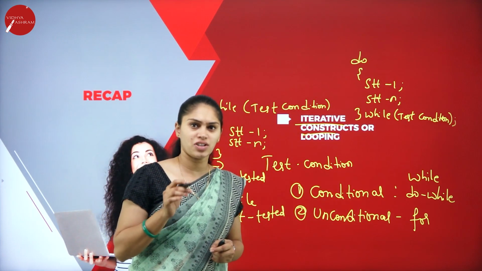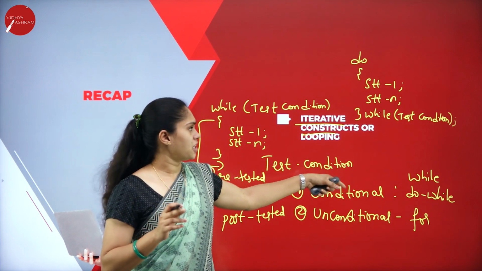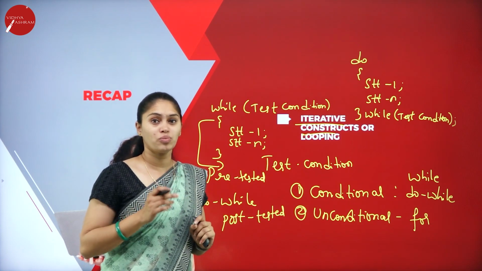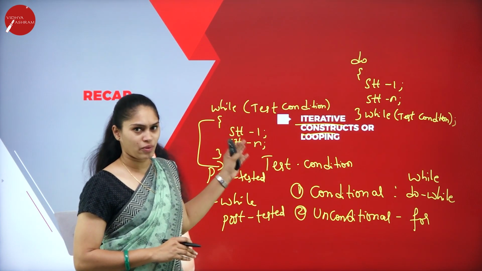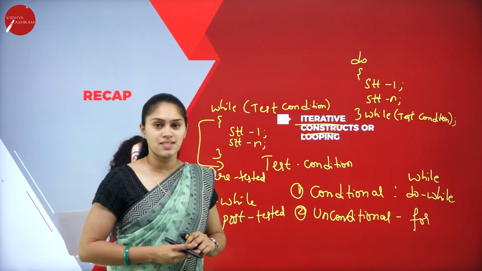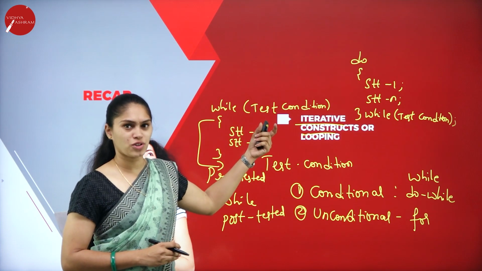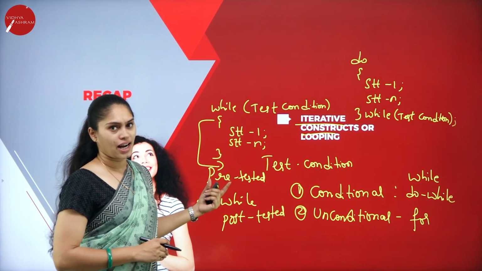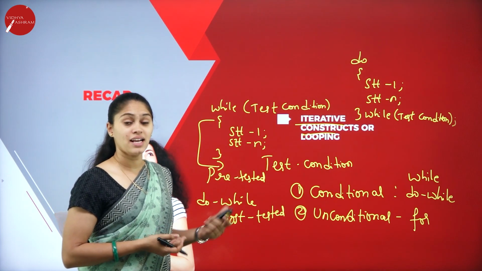Because if the condition is false, it has to terminate there itself, otherwise it should enter the do loop again. This is the difference between the while statement and the do while statement. This is pre-tested and that is post-tested. We use the semicolon in do while, but not in while.